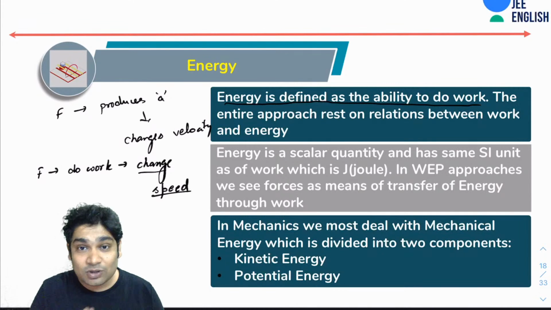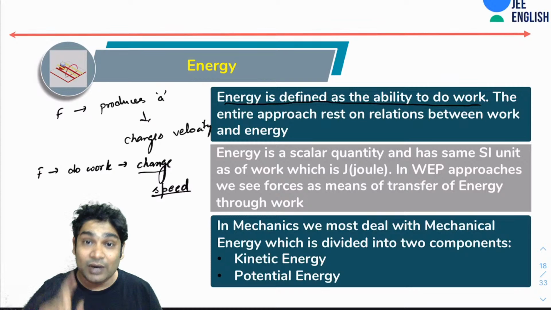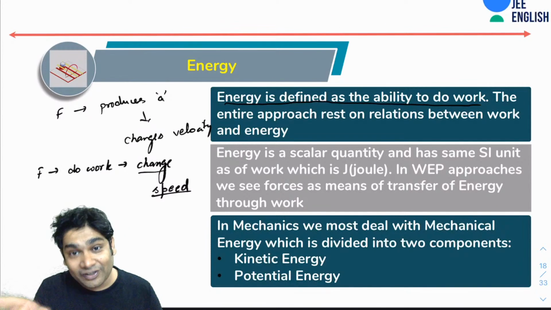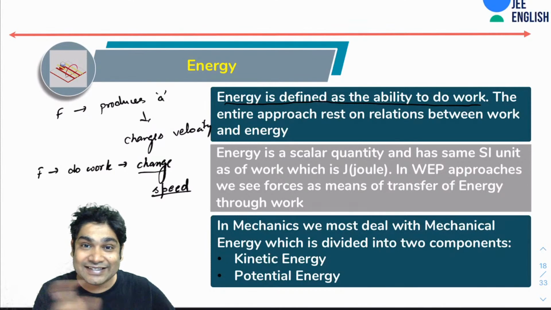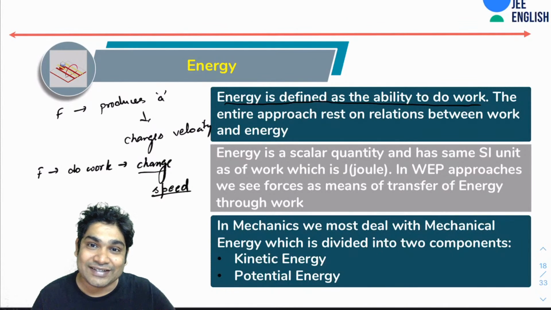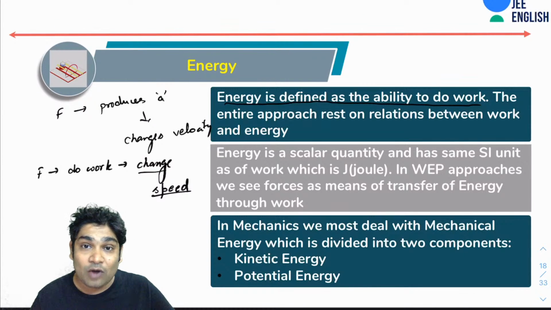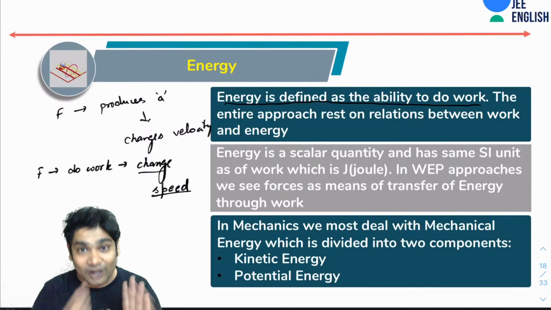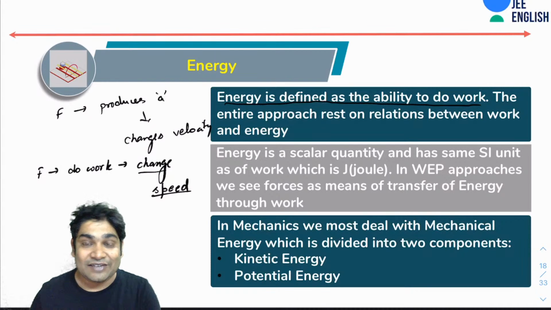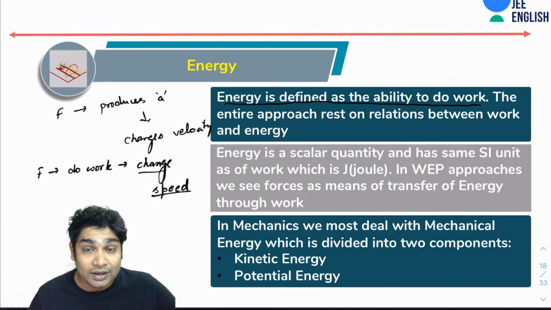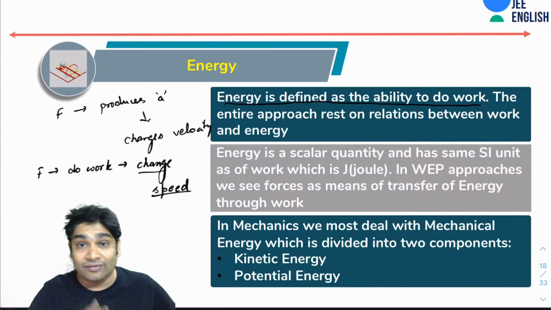Most commonly, we define energy as the ability to do work. Sometimes you define work as the amount of energy that you can transfer. So there is no clear distinction between the definitions. As I said, we just looked at some mathematical quantities, and that is how we started the study of work and energy. So let us for now stick to this definition: energy is the ability to do work. If you can do some work on any body, then you say it has energy.